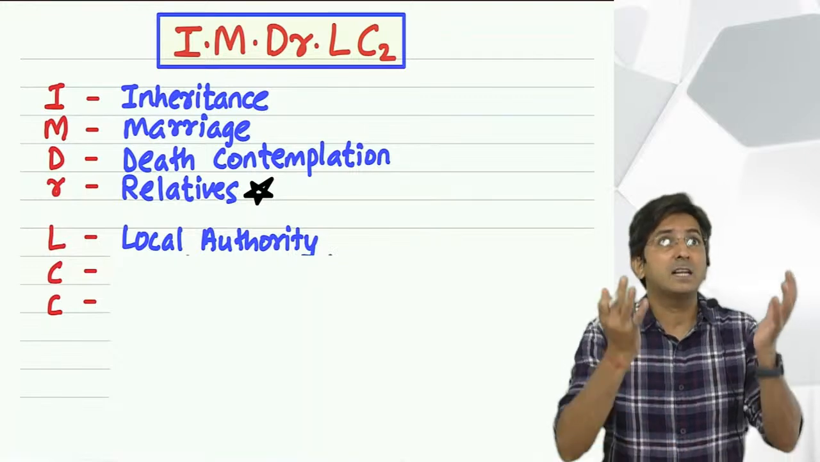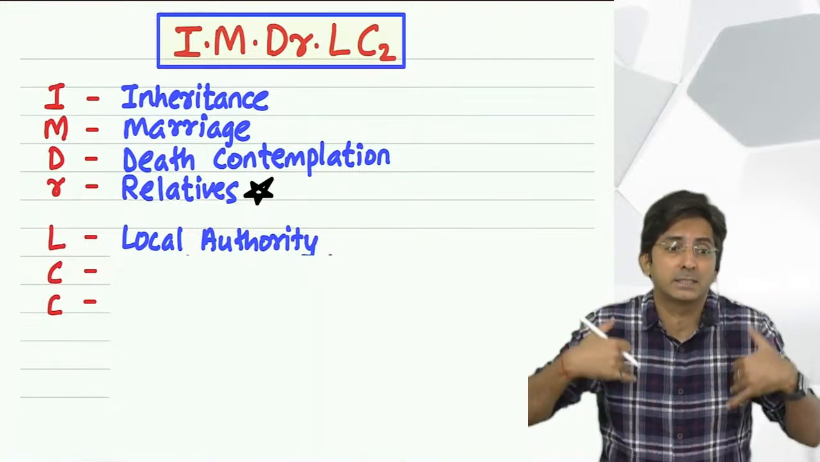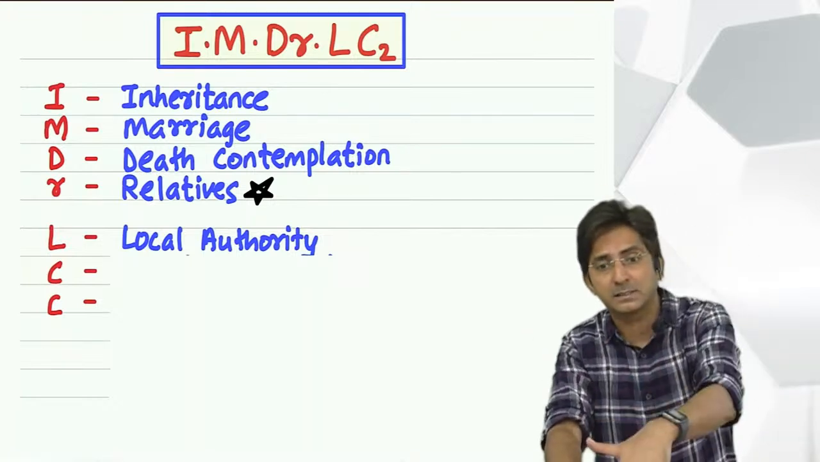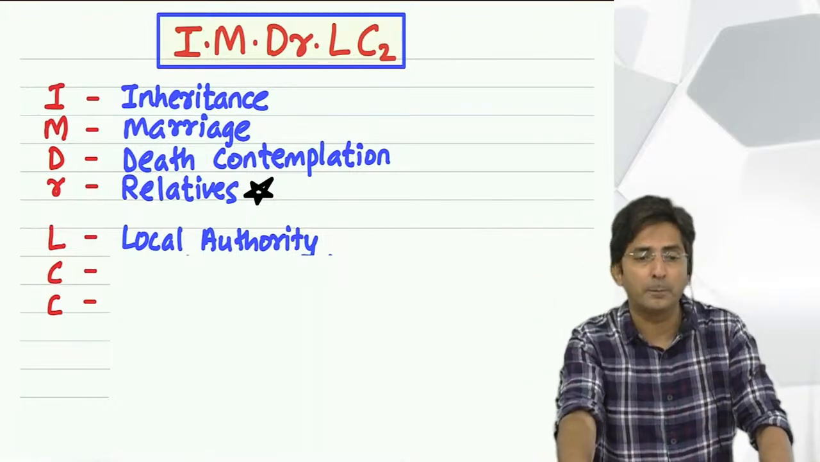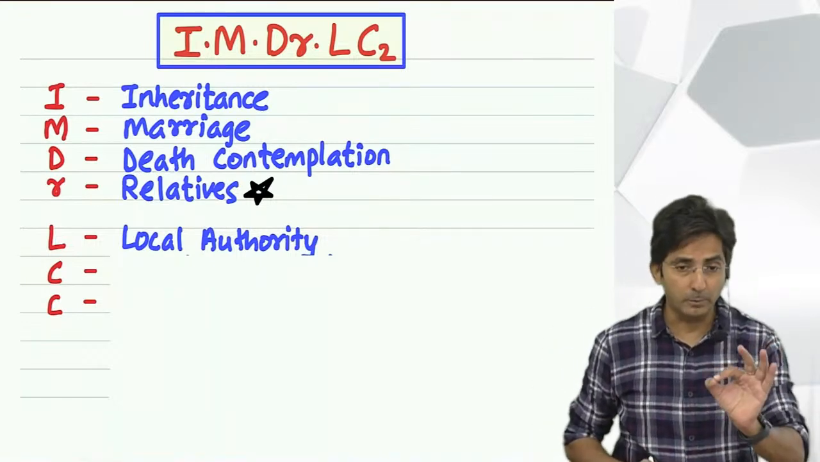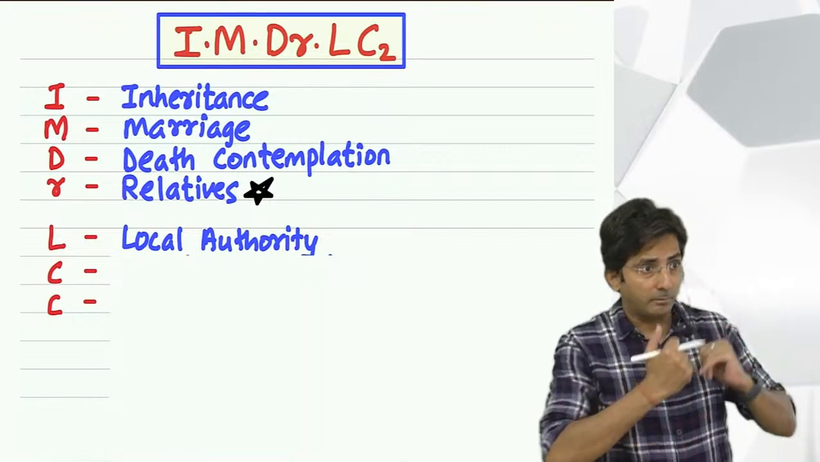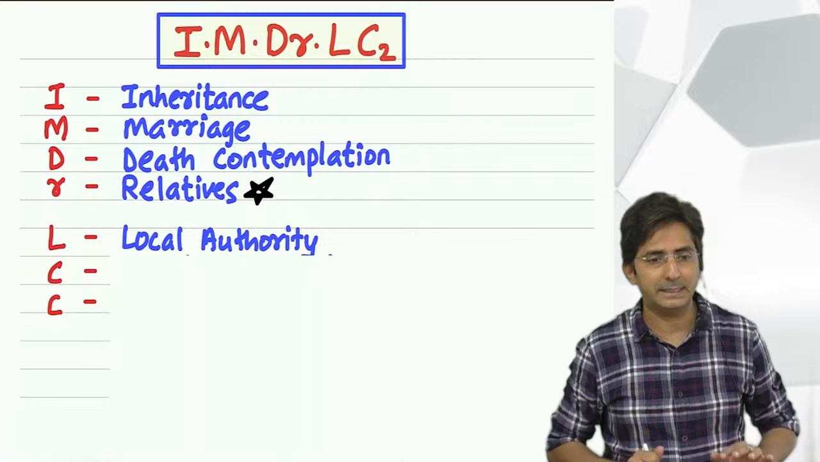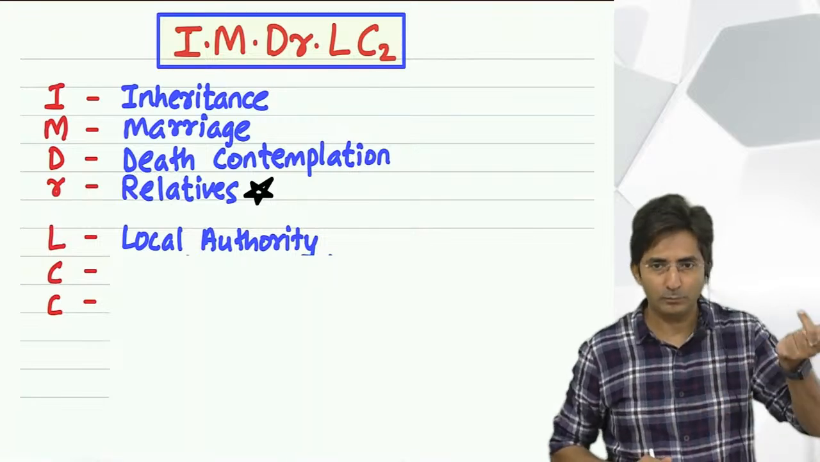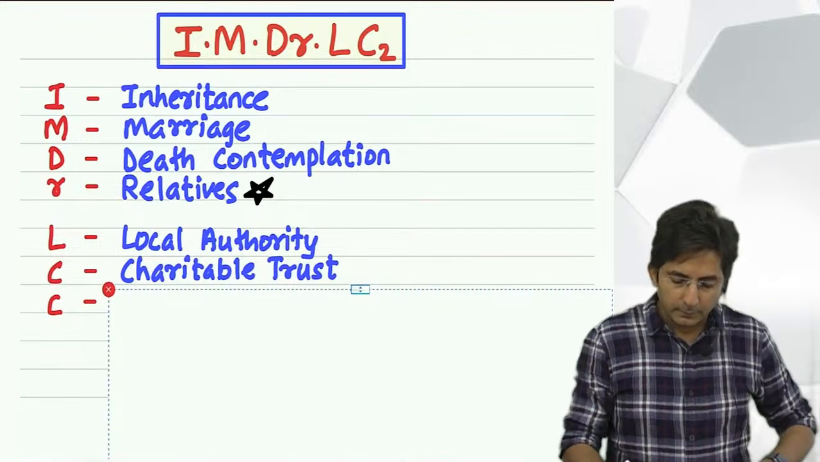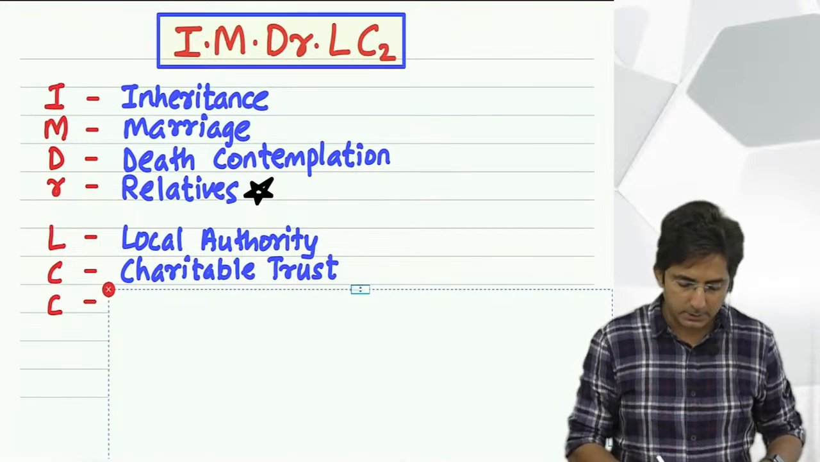Only thing is when trust receives, it becomes gift of the trust. And when some normal person gets from trust, it is income of the normal person. But in any case, it is exempt. So best way to remember is gift from or to a charitable trust. Both are exempt. To and fro. To and fro. So next was charitable trust.